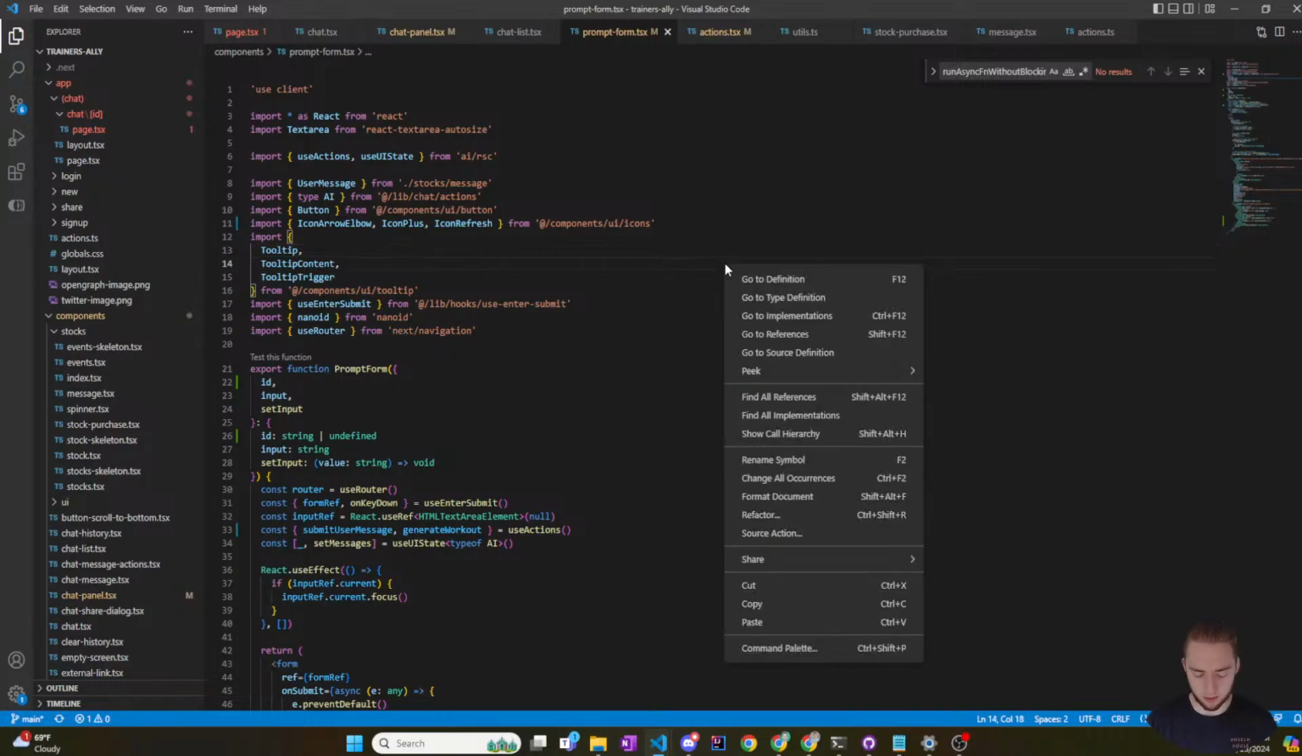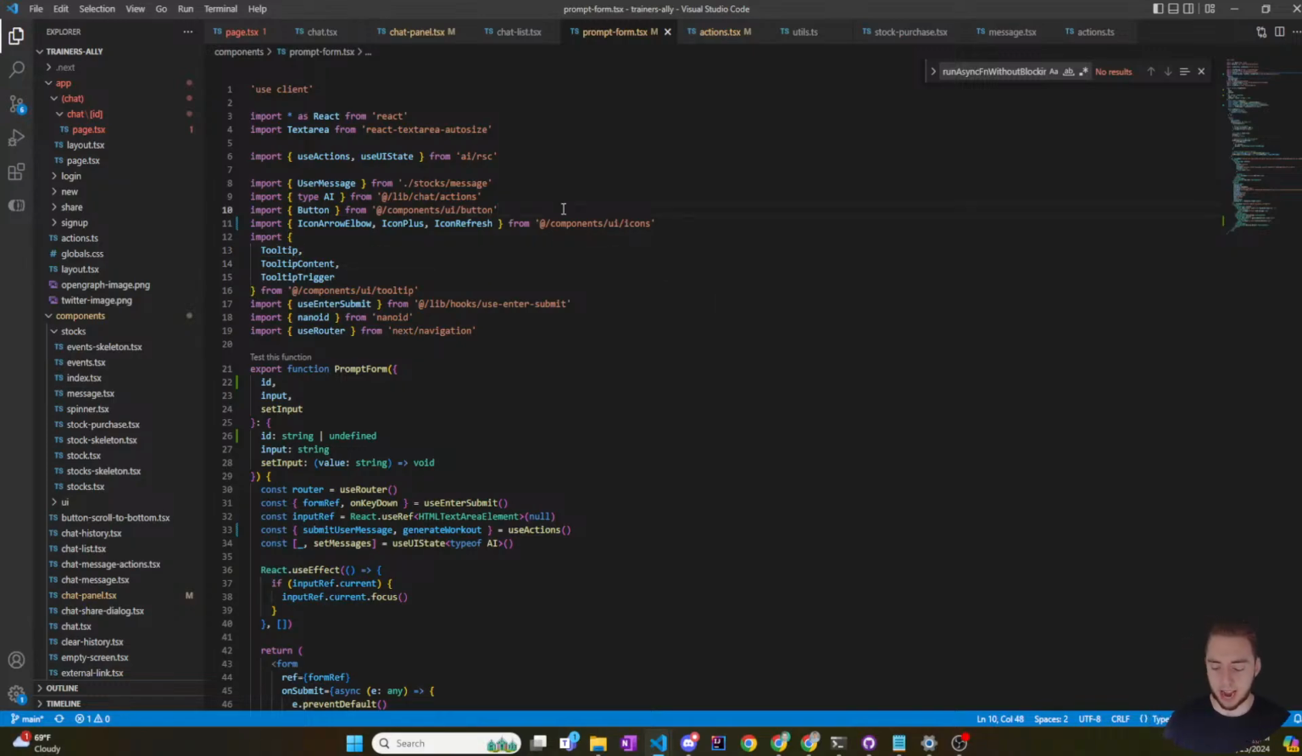I've also used Tremor before. Tremor is a really cool library for creating admin dashboards and stuff, so it's not really something I'd use for this. And shadcn is given with this template anyway, so I think it makes sense just to remain consistent there. But yeah, let's use shadcn.